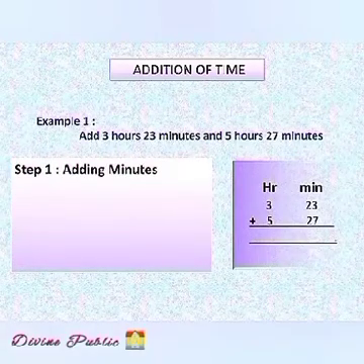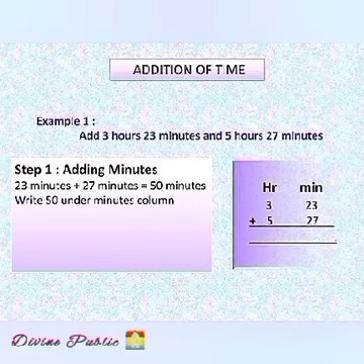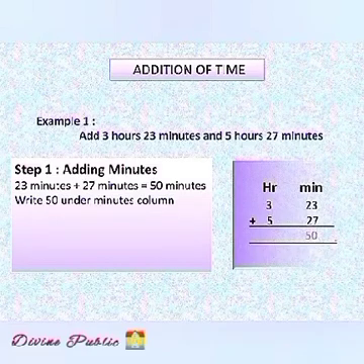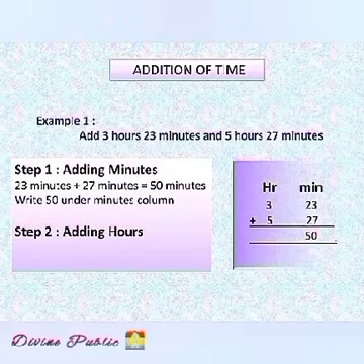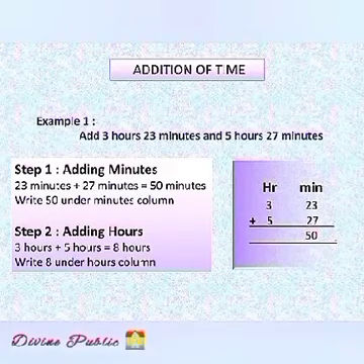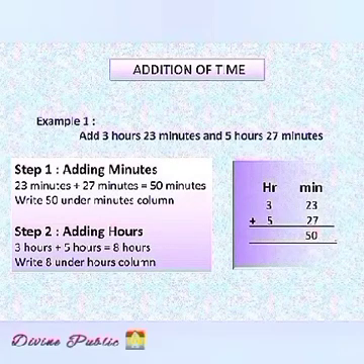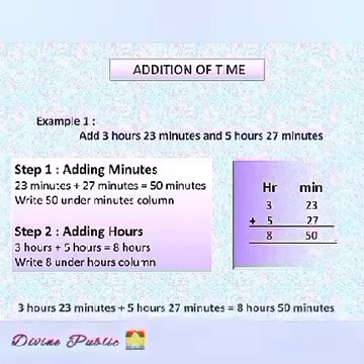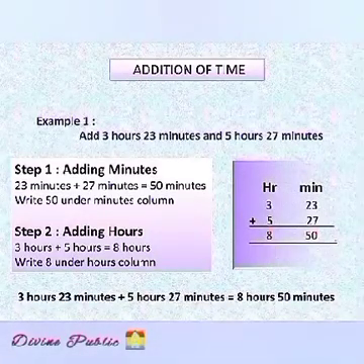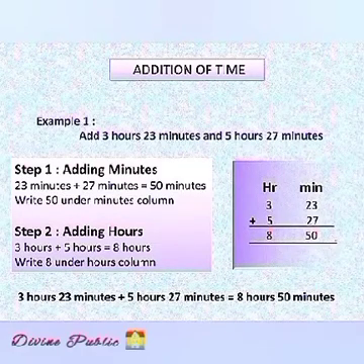Step 1. Adding minutes. 23 minutes plus 27 minutes is equal to 50 minutes. We will write 50 under minutes column. And then step 2. Adding hours. 3 hours plus 5 hours equal to 8 hours. So we write 8 under hours column. So 3 hours 23 minutes plus 5 hours 27 minutes is equal to 8 hours 50 minutes.